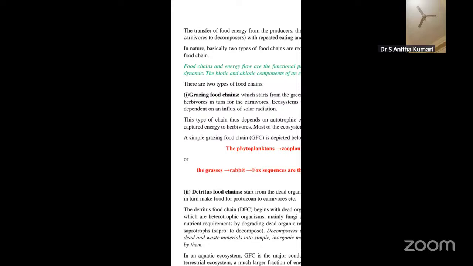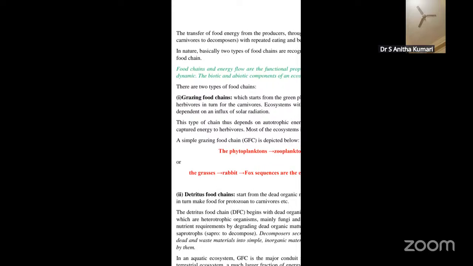Now, what do you mean by a grazing food chain here? In a grazing food chain, it starts with the green plant, where the herbivores require energy, and receive the energy from solar radiation, that is from the sunlight. So in any ecosystem, if you take any food chain and it starts from the green plant, then such a food chain you call a grazing food chain. For example, phytoplanktons come under the plants. These phytoplanktons are eaten by zooplanktons.